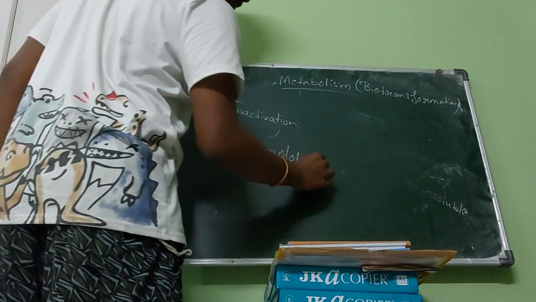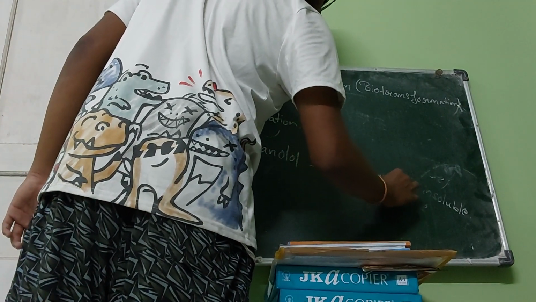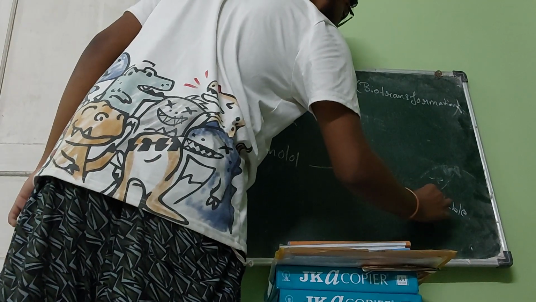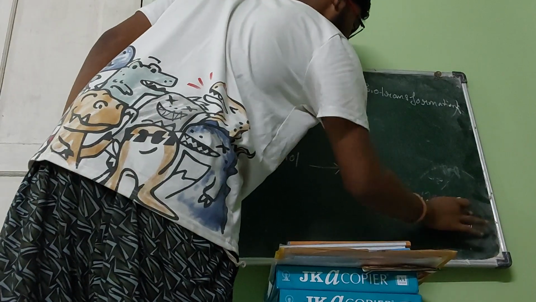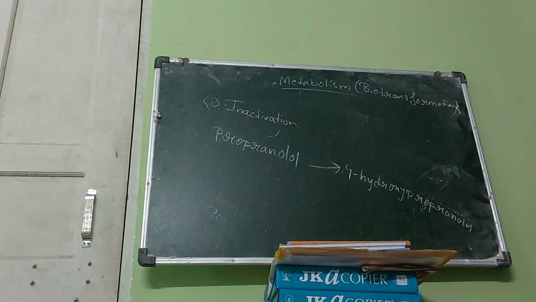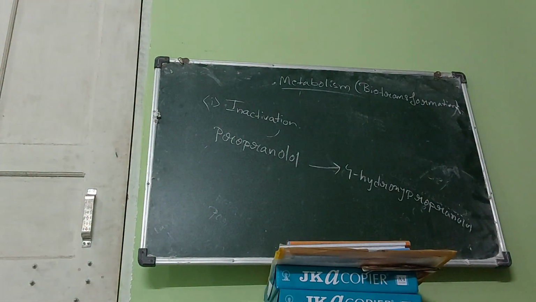The active metabolite of propranolol is 4-hydroxy propranolol.